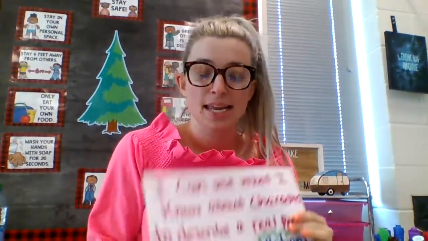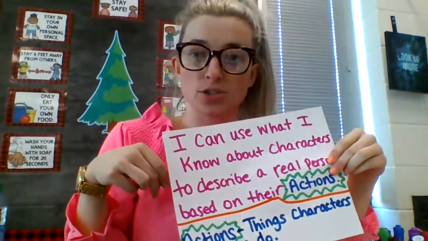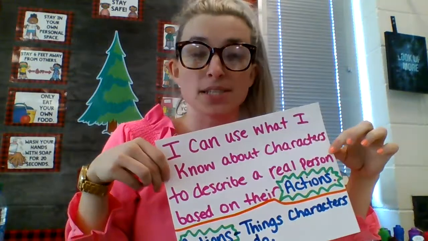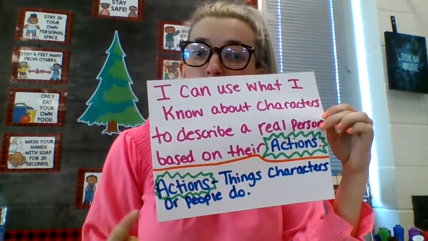So our focus in reading today is I can use what I know about characters to describe a real person based on their actions. And remember, an action is a thing that characters or real people do. So we're going to be thinking about our person that we're studying in biographies today to think about what type of person this person is. And we know that we decide that based off of dialogue, things that people say, and their actions. Again, things that people do.